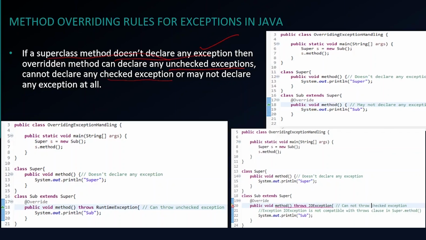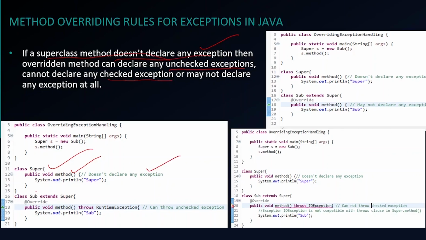So I'll repeat this rule again. If a superclass method doesn't declare any exception, then the overridden method in subclass can only declare unchecked exceptions but cannot declare any checked exceptions, or it may choose to not declare any exceptions. So let's see an example here. Here this is a superclass. In this superclass we have a method whose name is method, public void method, and it's printing super. See, it doesn't declare any exception.